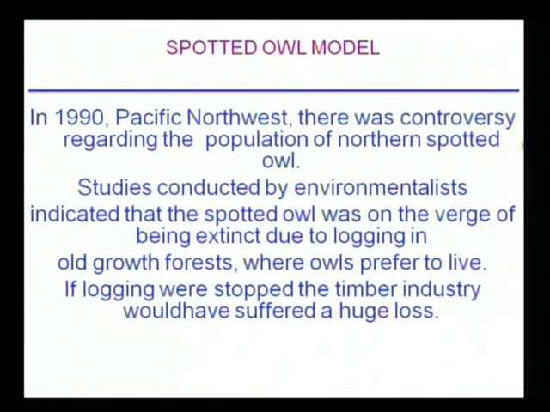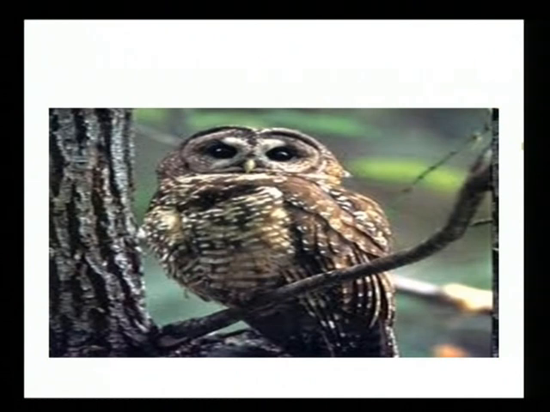Let us discuss a particular model called the spotted owl model. In 1990 in the Pacific Northwest, there was a controversy regarding the population of the northern spotted owl. Studies conducted by environmentalists indicated that the spotted owl was on the verge of extinction due to logging in old growth forests where owls prefer to live. If logging were stopped, the timber industry would have suffered a huge loss. So between two lobbying factions, there was misunderstanding. So the government stepped in. This is the picture of the spotted owl.